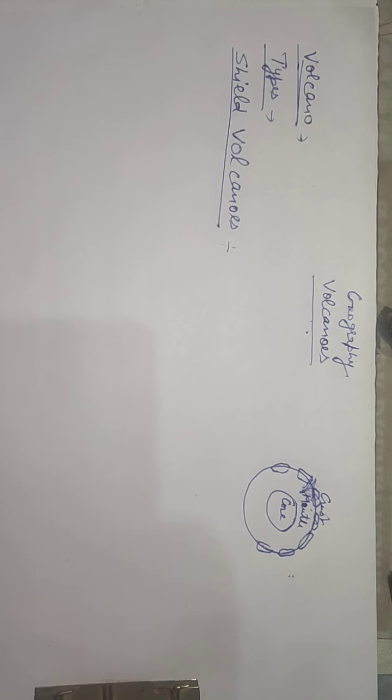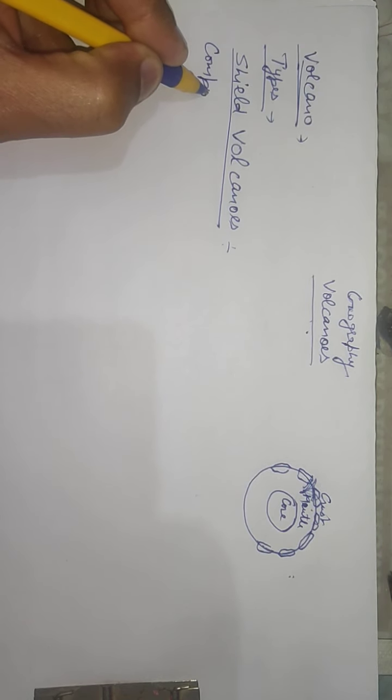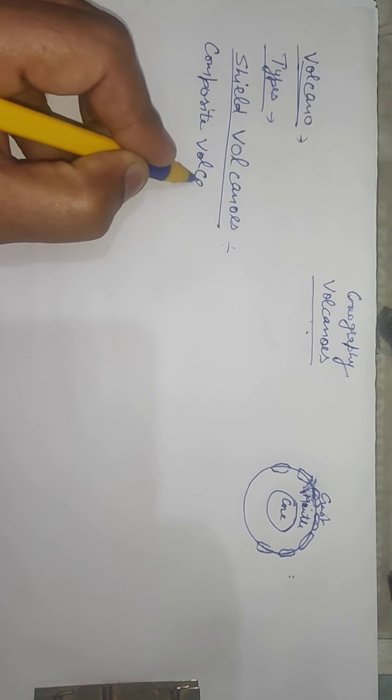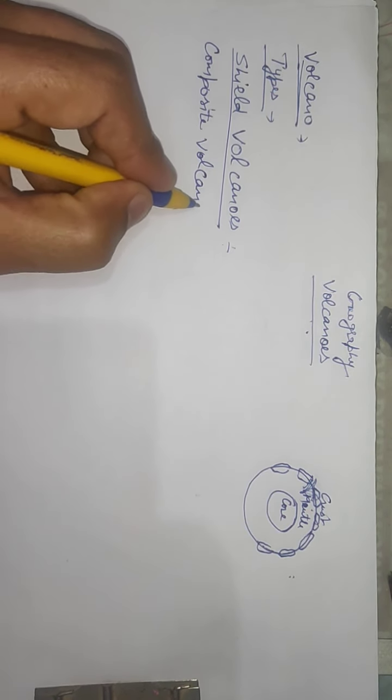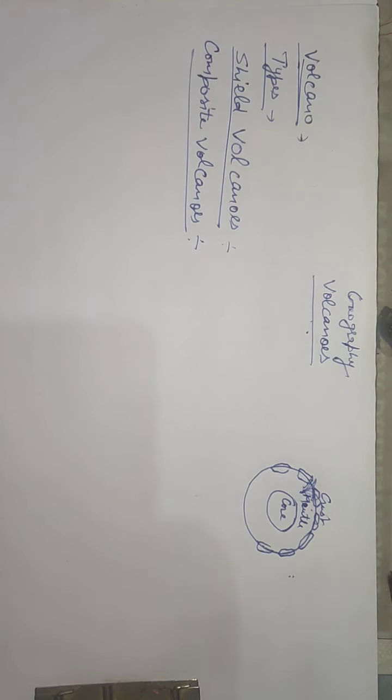And the next is the composite volcano. This type of volcano is characterized by the eruption of cooler and more viscous lavas than basalt.